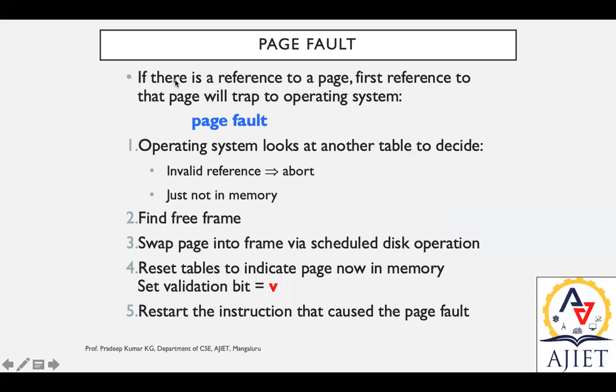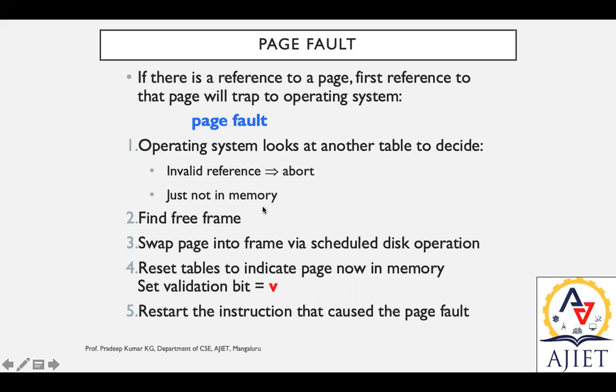If there is a reference to a page, the first reference to that page will trap to the operating system. That is a page fault. Also an invalid reference, or when during the request the particular page is not available, comes under this page fault. When the reference is not directing to the exact location, it is a page fault. So how is it addressed? The operating system looks at another table to decide where to search. Again, if it is not available, then it is an invalid reference and the action will be aborted.